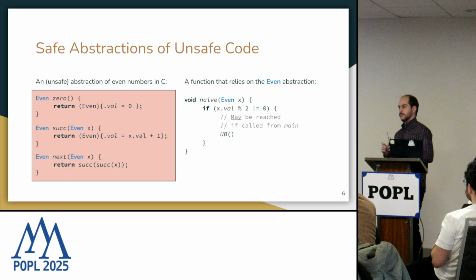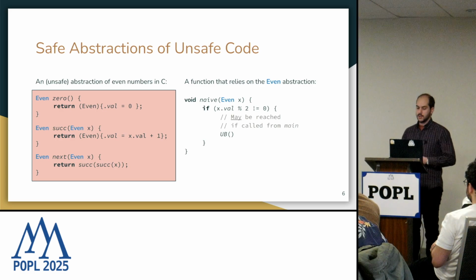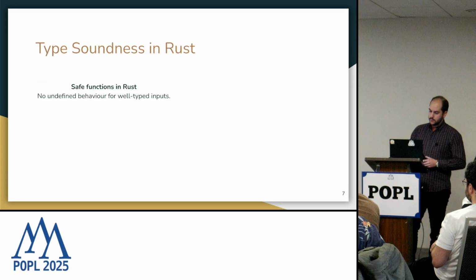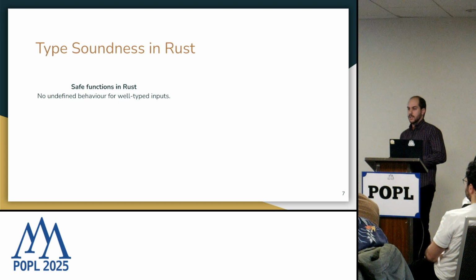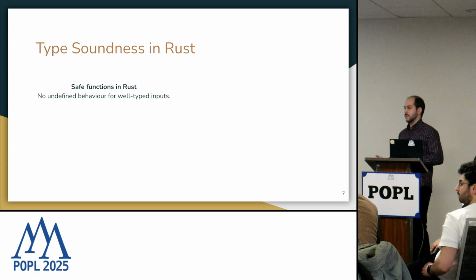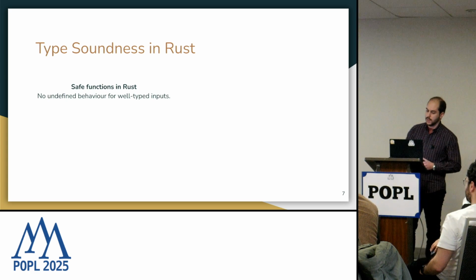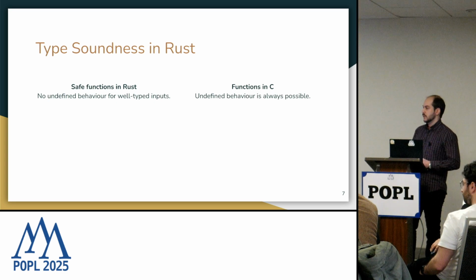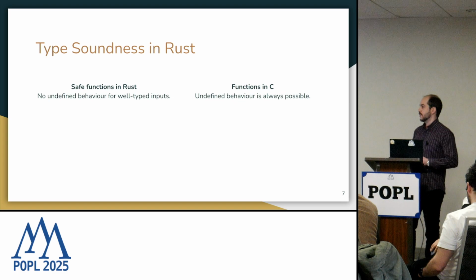In C, the only function that is enforced to be safe is considered to be the main function. So if we want to find these kinds of bugs, we need to consider that there exists an executable trace that starts from the main function and eventually calls the naive function with an incorrect input. So to sum this up, in Rust, when you have a safe function, as long as we have well-typed inputs, we will never have undefined behavior, or we should never have undefined behavior. And functions in C are by default unsafe, so undefined behavior is always possible.